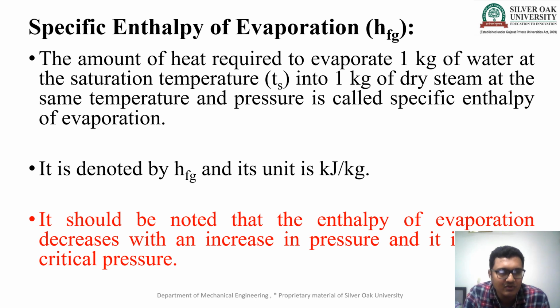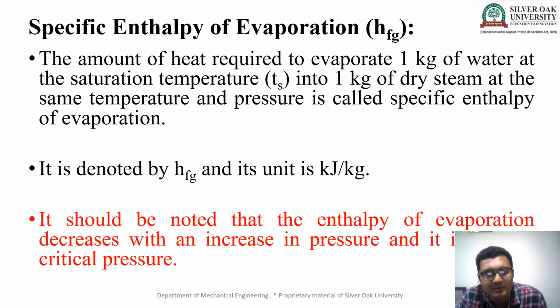Now we talk about a new term, specific enthalpy of evaporation. In simple notation, we write it as hfg. So what is hfg? It is a term called the specific enthalpy of evaporation. So the amount of heat required to evaporate 1 kg of water at the saturation temperature into 1 kg of dry steam at the same temperature and pressure is called the specific enthalpy of evaporation.